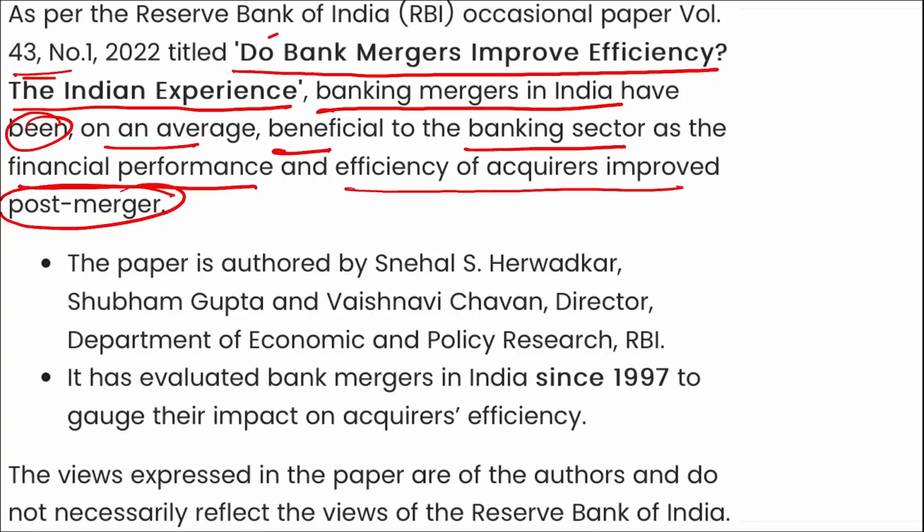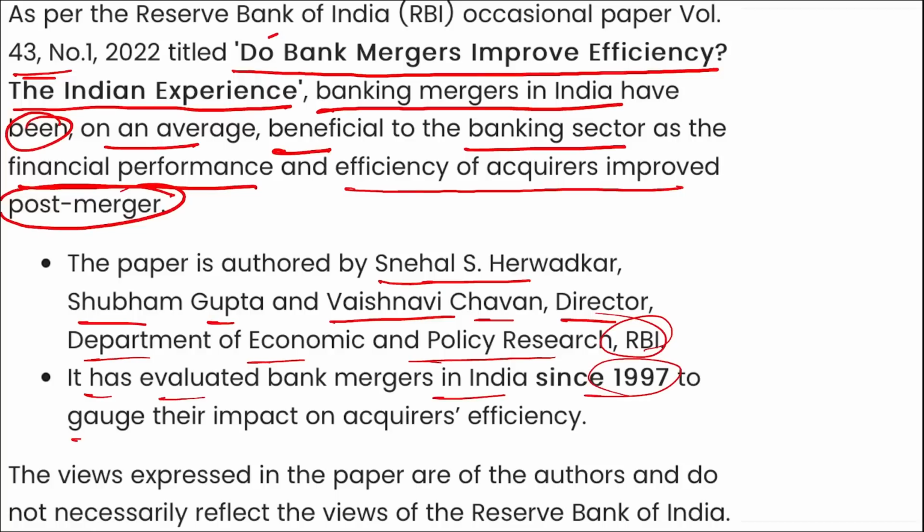The paper is authored by Snehal S. Herwadkar, Shubham Gupta, and Vaishwini Chavan, who is Director, Department of Economic and Policy Research of RBI. It evaluated bank mergers in India since 1997 to gauge their impact on the acquirer's efficiency. The views expressed are those of the authors and do not necessarily reflect the views of the RBI.